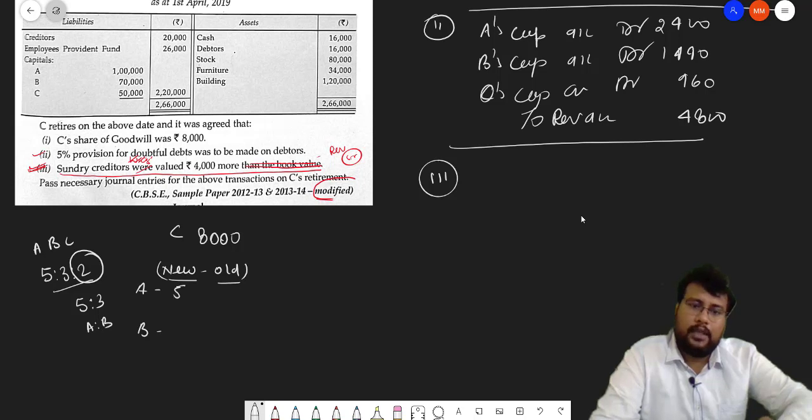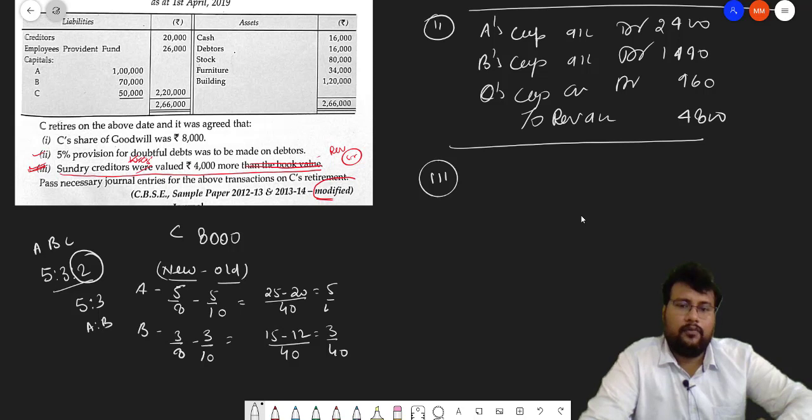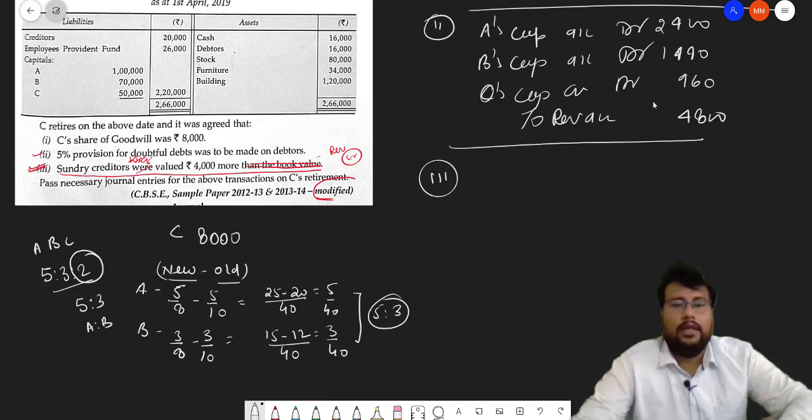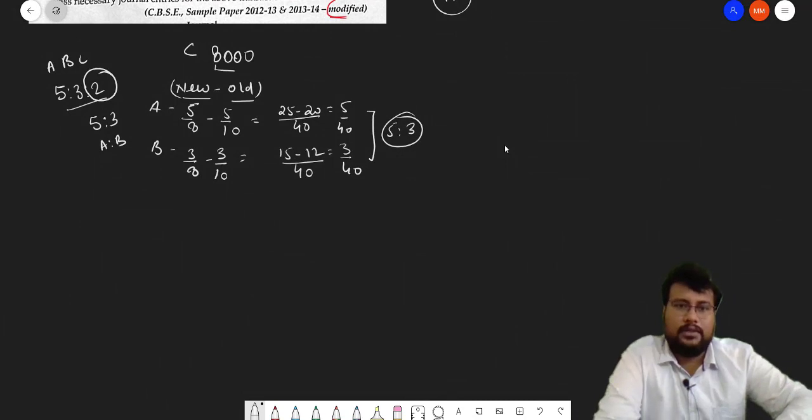So new is 5 by 8, old is 5 by 10, and B 3 by 8 minus 3 by 10, and it will be calculated, and LCM will come 40 and 40, and 25 minus 20, 5 by 40, and 15 minus 12 is equal to 3 by 40. So both are gaining in the ratio 5:3. So now bacha, this C's 8000 will be divided in the ratio 5:3.